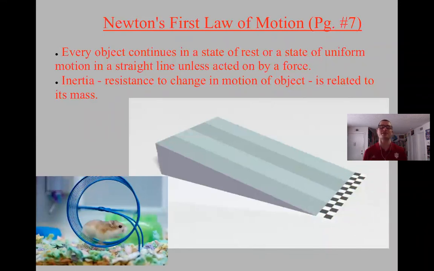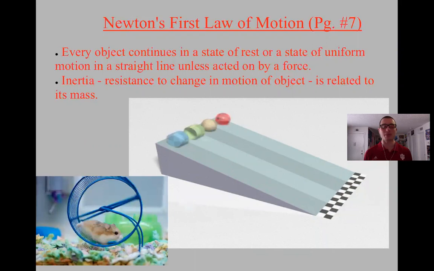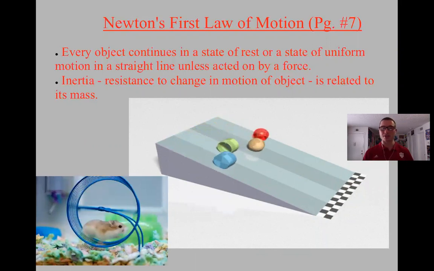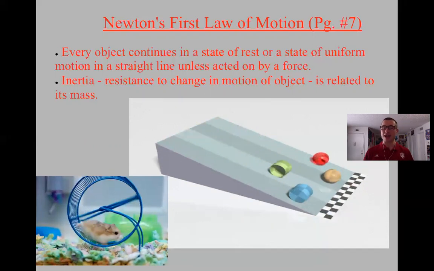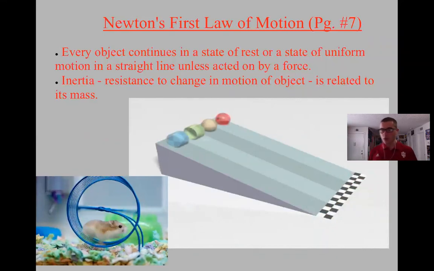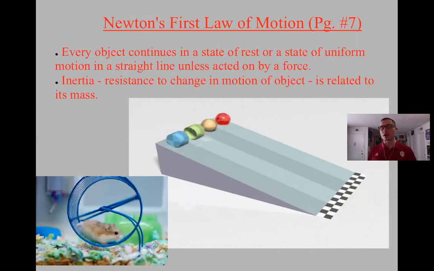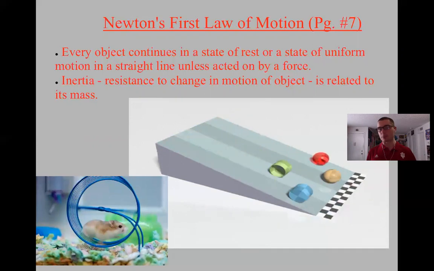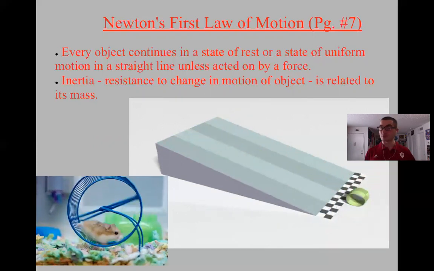So the key point, guys, is an object's going to remain in motion forever, or it's going to remain in a state where it's not moving forever, unless acted on by a force. That force on Earth is what? If I roll, for example, a soccer ball, it's going to move forever. But what force on Earth is acting on it that makes it eventually stop shortly after I start rolling it? It's gravity, right? Going to be gravity.